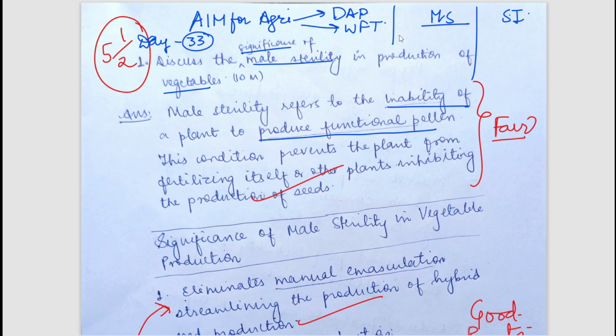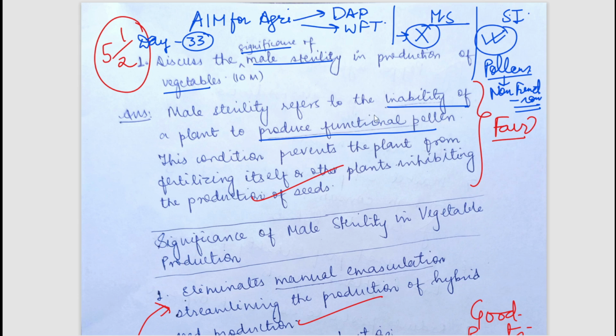In male sterility, the plants will not be able to produce functional pollens. Okay, not be able to produce. But in self incompatibility, the plant is able to produce the pollens, but those produced pollens are not able to fertilize. That is, these produced pollens are non-functional. That is, the pollens produced are not able to fertilize or not able to pollinate. But in case of male sterility, the plant is not able to produce only.